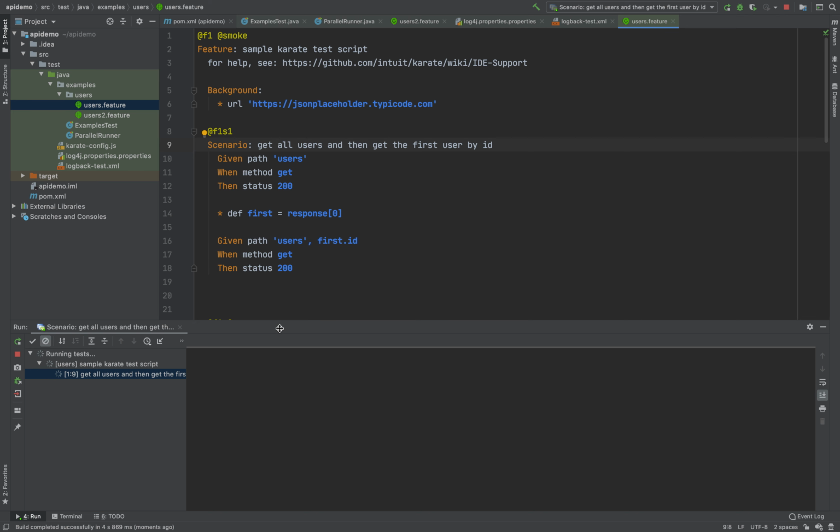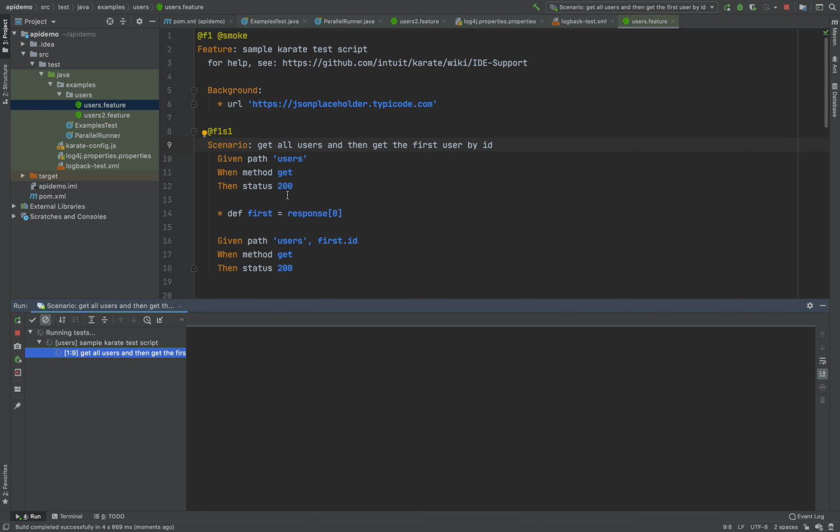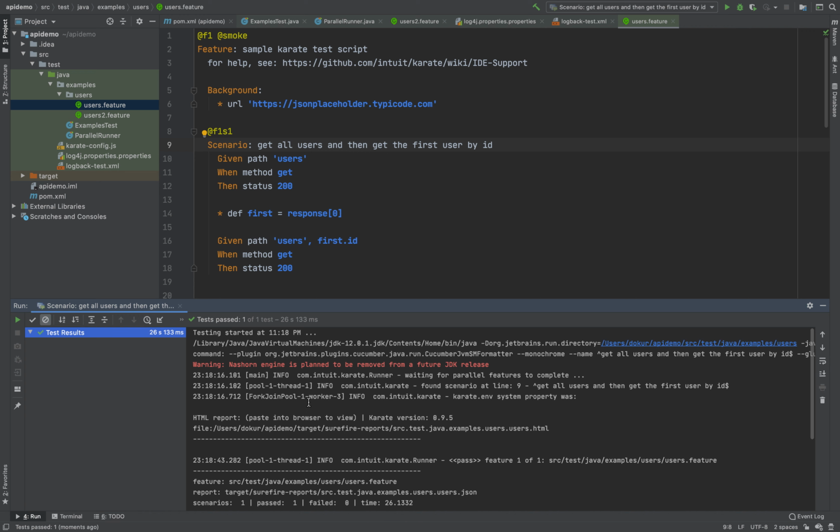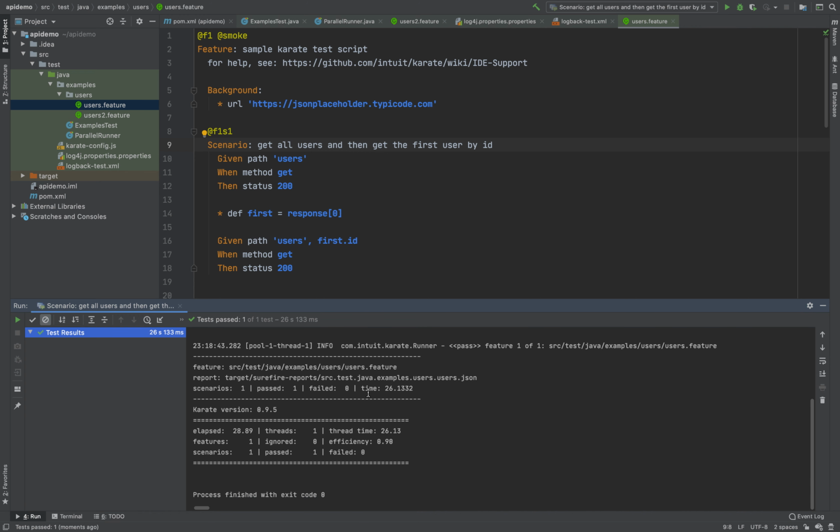It is running the first scenario in that feature file. For some reason it is taking a longer time. Yeah, it passed the test. If you look at this, the number of scenarios is 1 and it passed. It took a while, but maybe the network is slow at the moment.